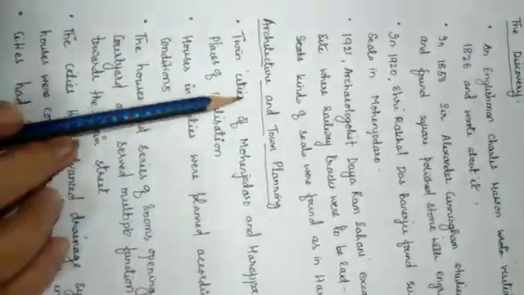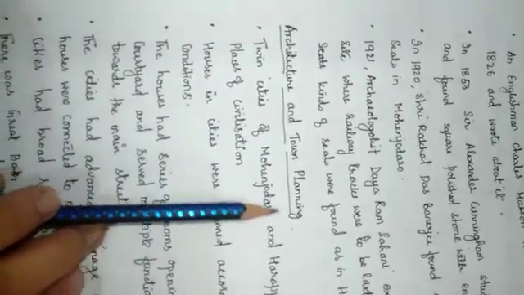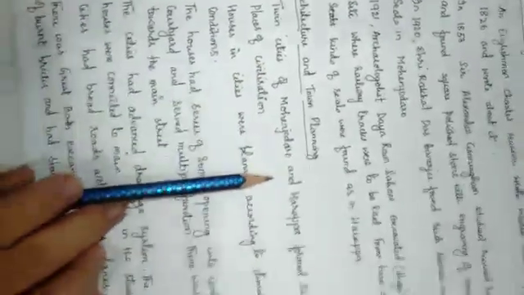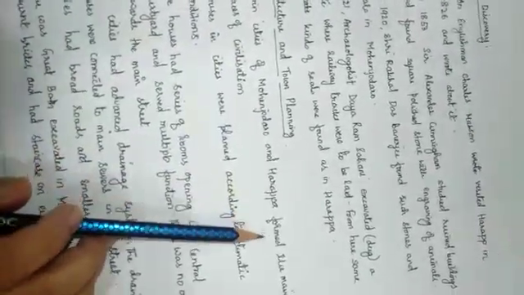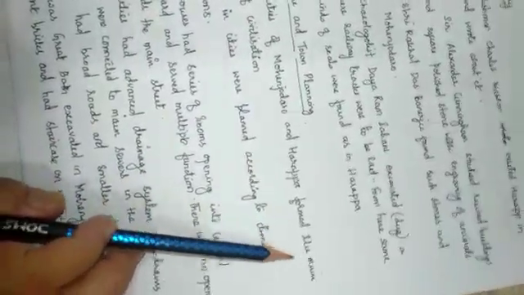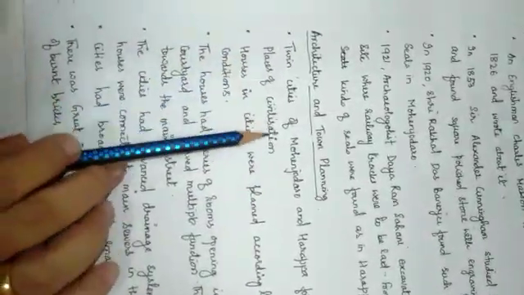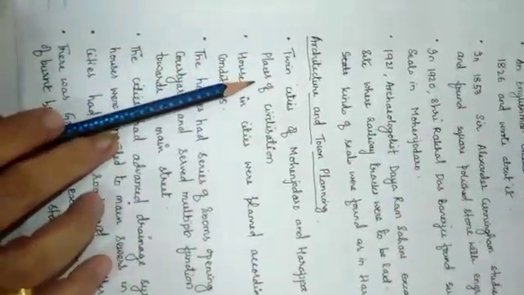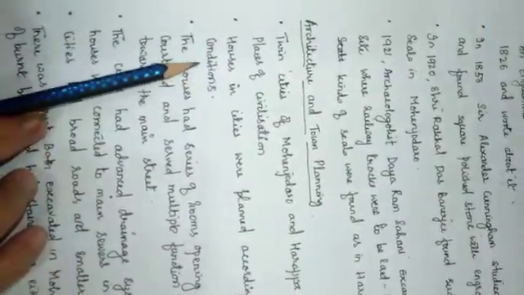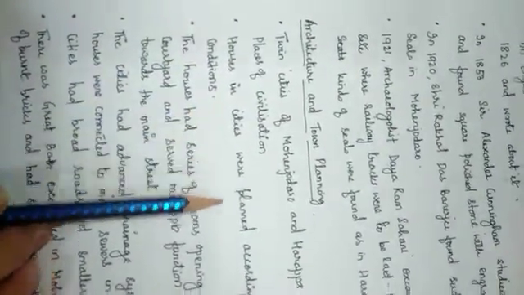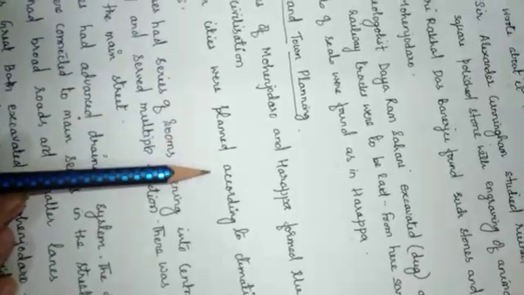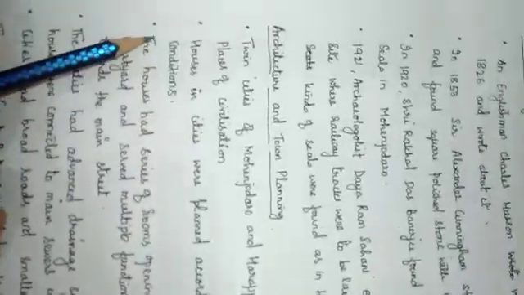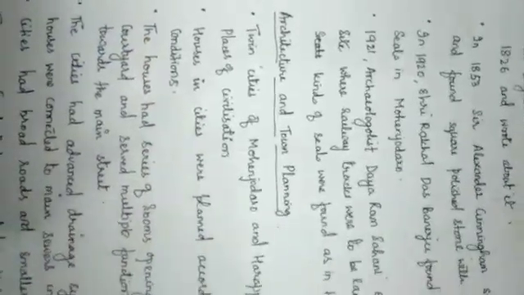Now coming to the architecture and town planning. These twin cities of Mohenjo-daro and Harappa formed the main hub of the civilization. Main hub means main places of the civilization. Houses in the cities were planned according to the climatic conditions. The house